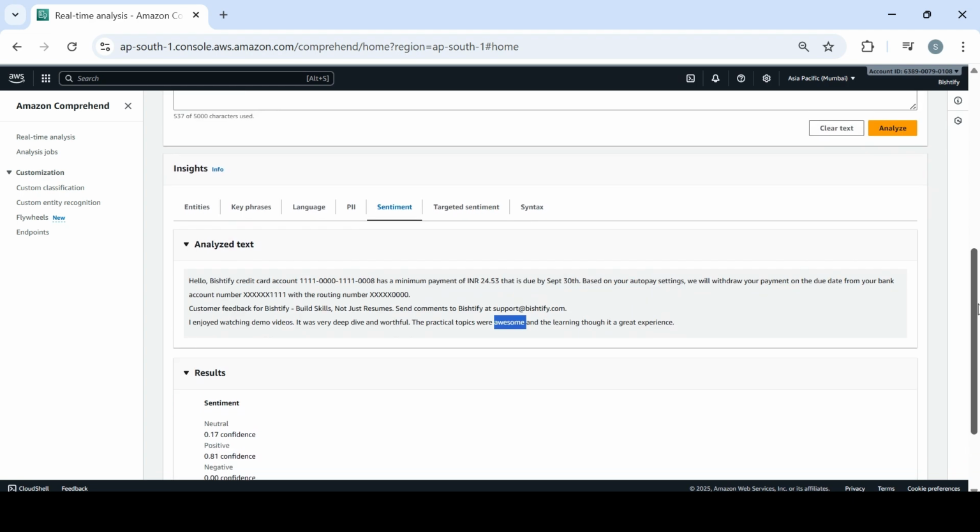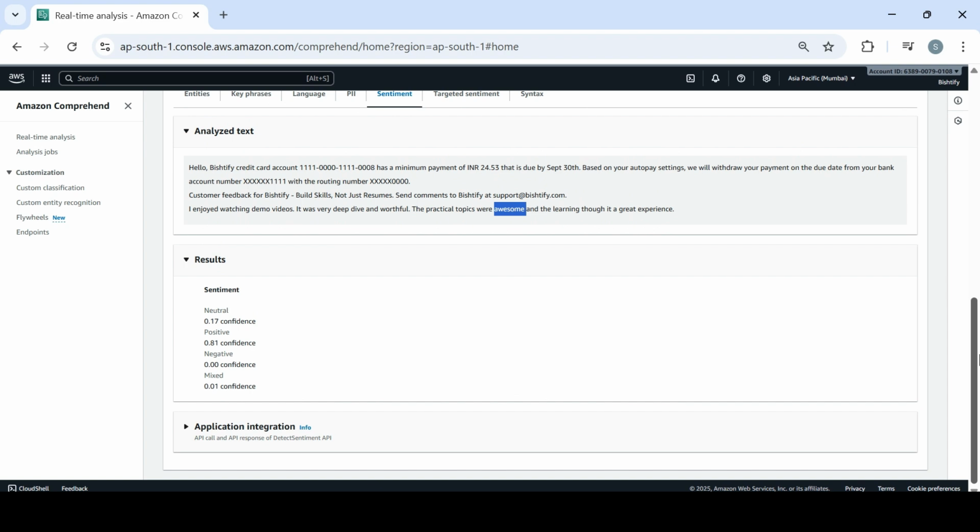So suppose you have purchased anything from a website and you post a review for that particular product. If you are disappointed, you use words like disappoint, frustrate. That would give you the negative analysis from the AI perspective. So here everything is neutral, 0.17% confidence, this is positive, and this is negative, zero confidence, and this is mixed. So this has done quite a few analyses based on this extracted information.